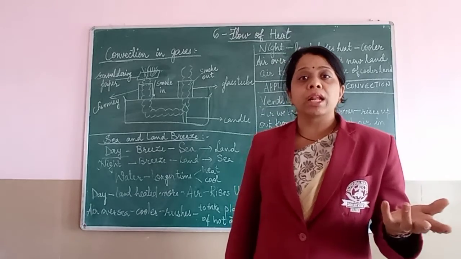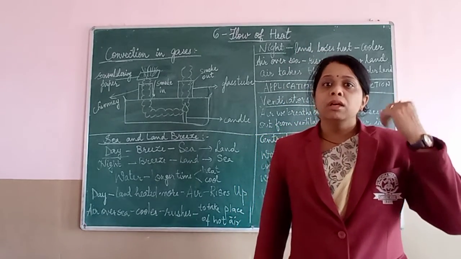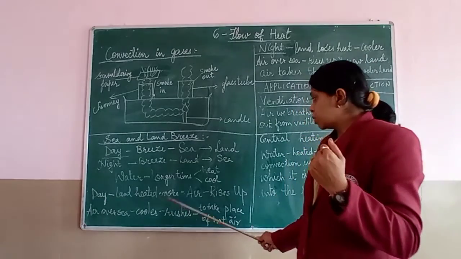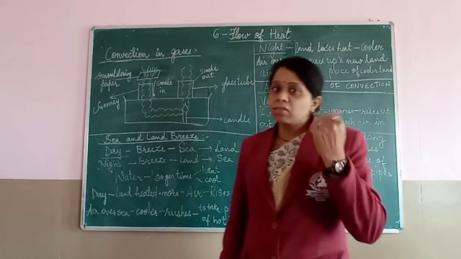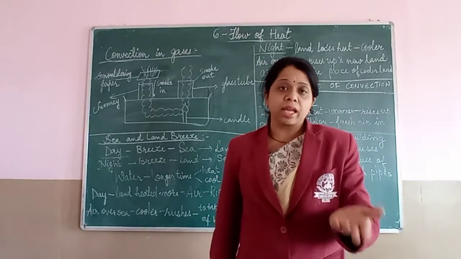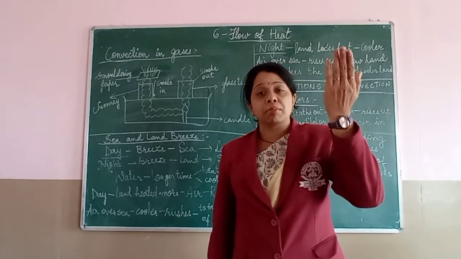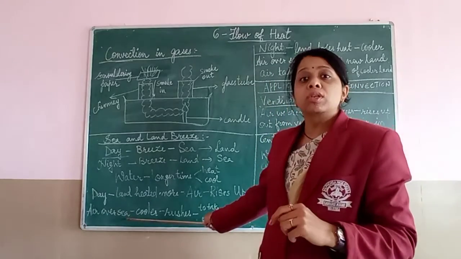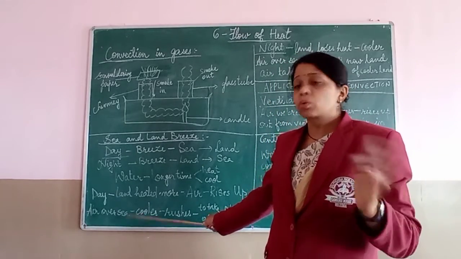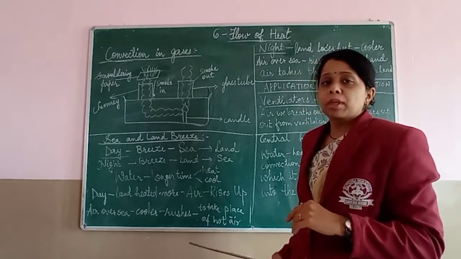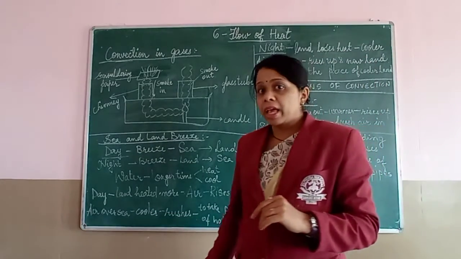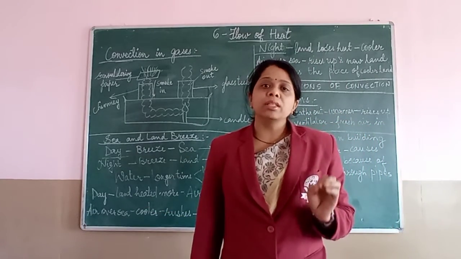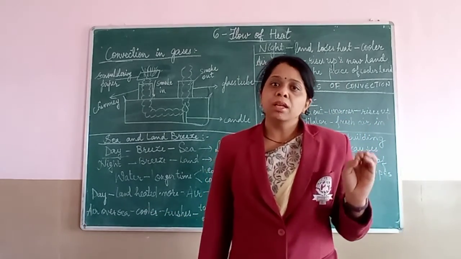The air over the land will become lighter and it will be rising up. Like when it becomes lighter, it will rise up. Now whatever space is there, whatever the air was there which has risen up, the space now will be taken up by the air which was there over the sea, that is cooler air. Now it will take up the place of the hot air which was above the land, and therefore we call it that during the day sea breeze is being caused.